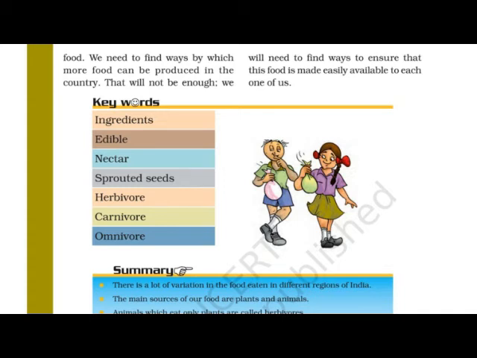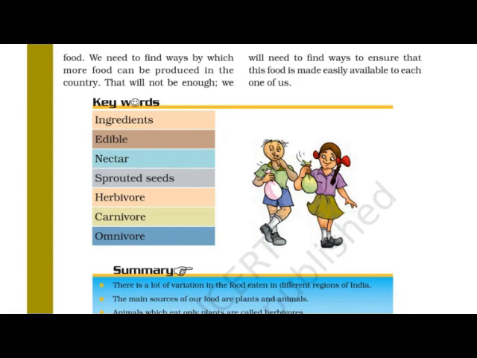We are veg also and non-veg also. So we can put the human into the omnivorous group. Those who eat only plant products, only plants, they can be kept in the herbivorous. Okay.